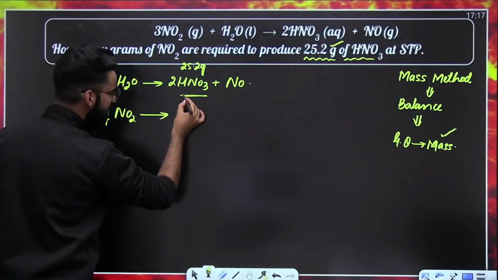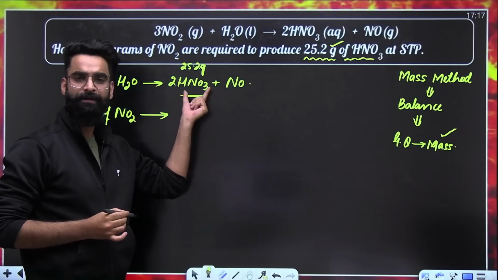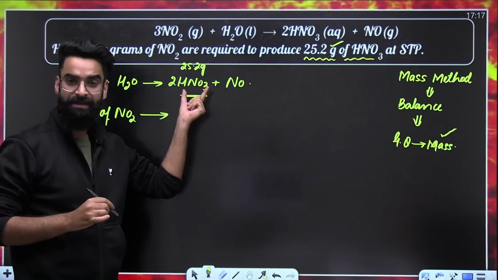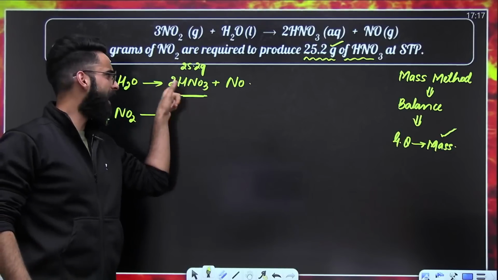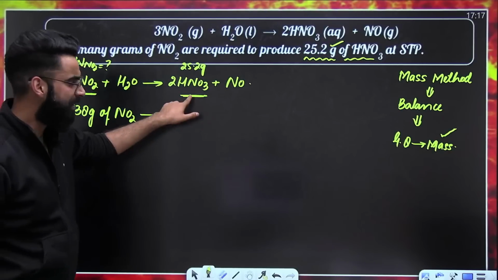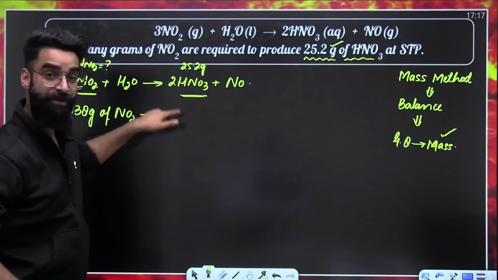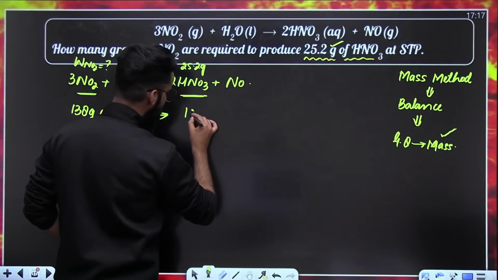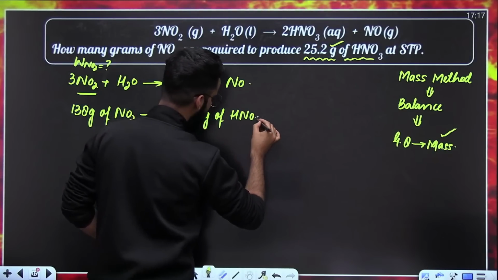Okay. Now talk about this HNO3. What is the molar mass of HNO3? Calculate it. It will be 63 grams. 63 grams is the mass of 1 mole of HNO3. But do I have 1 mole or 2 moles? I have 2 moles of HNO3. If the mass of 1 mole of HNO3 is 63 grams, the mass of 2 moles of HNO3 has to be 126 grams of HNO3.